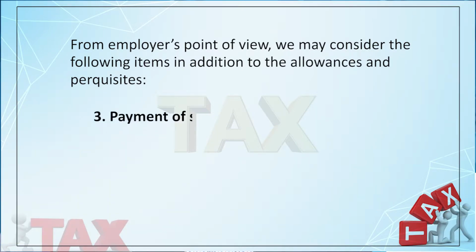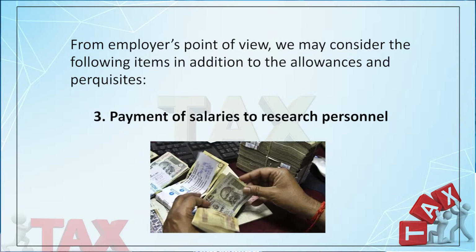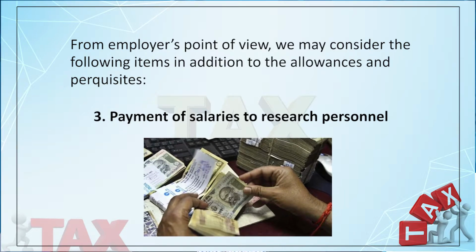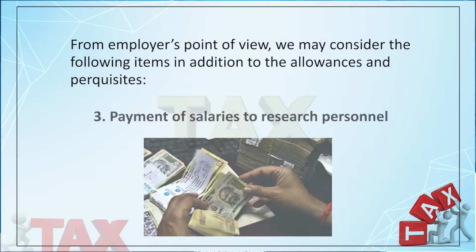Next, you may consider the payment of salaries to research personnel. In general, all salaries, whatever they may be called, all types of salaries are allowable as deduction. In addition to that, if the company runs any research activities, it may appoint some personnel for that purpose. So the salary payable to the personnel who is engaged exclusively for research work or research activities, such types of salaries are also allowable as deduction.